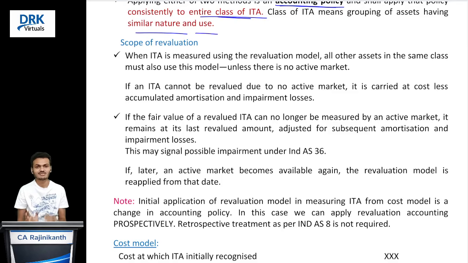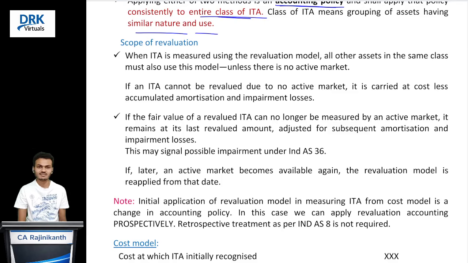Suppose we are having software and patent rights, they are not having similar nature and similar usage, correct? So you can apply different models for those. Suppose we are having three softwares, software A, software B, software C. These are all having similar nature and usage, correct? So in this case, you should apply either cost model or revaluation model. Only one model you should apply.